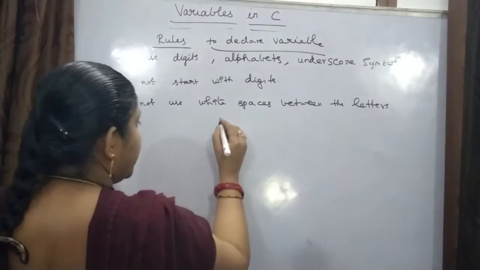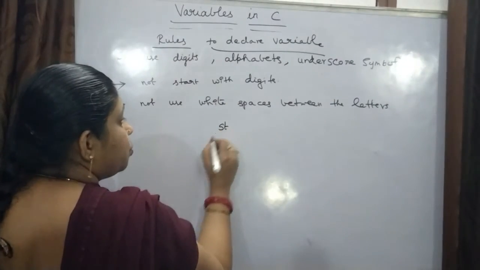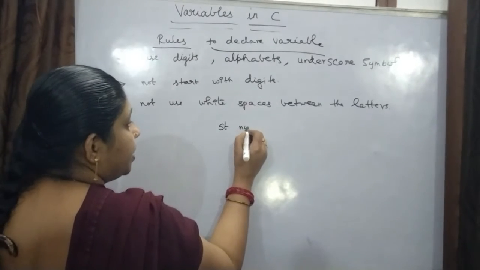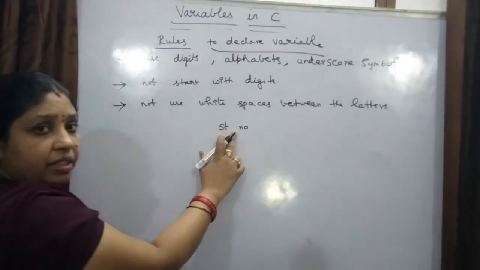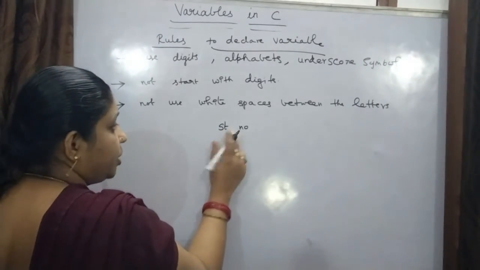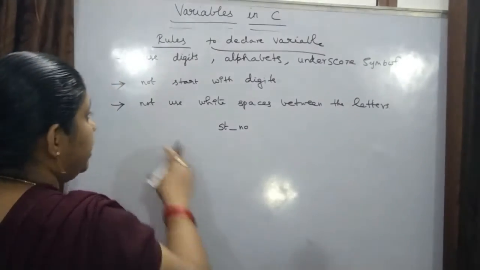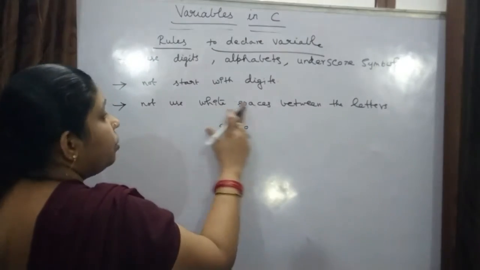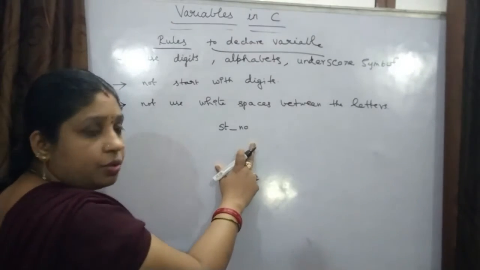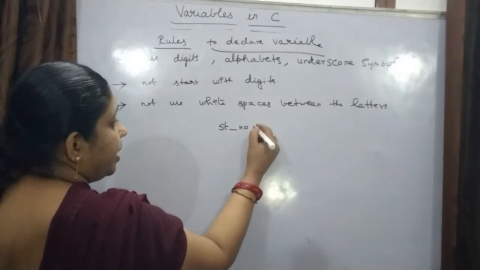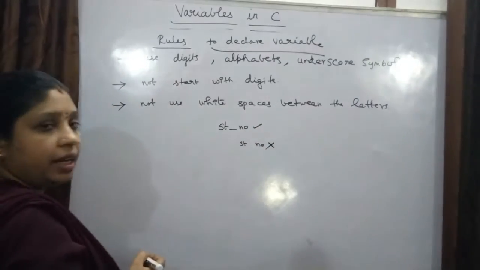For example, suppose you are using student number. You should not use a space like this. Instead of white space, you have to use the underscore symbol. You should use it like this, but you should not declare it like that.